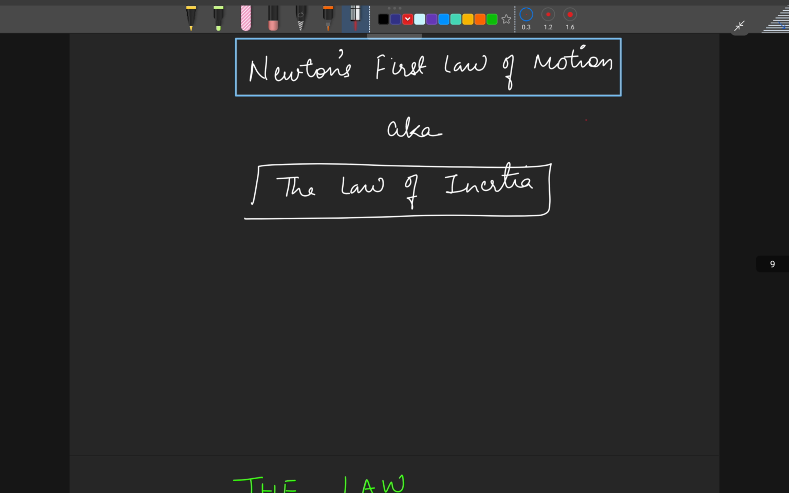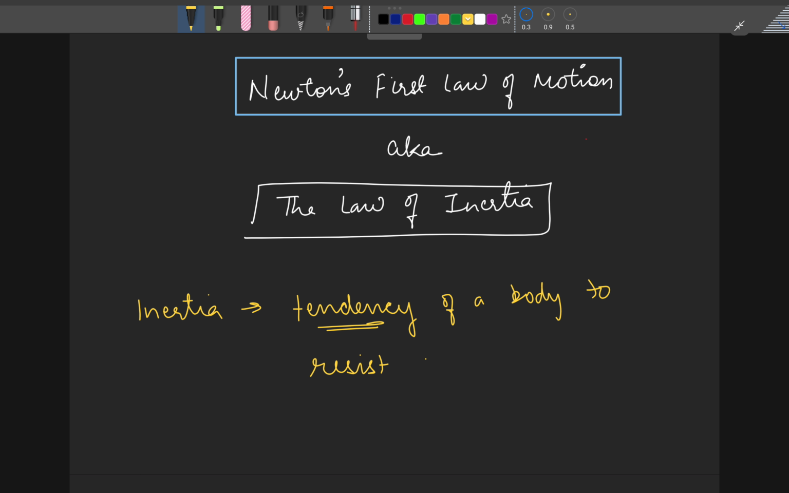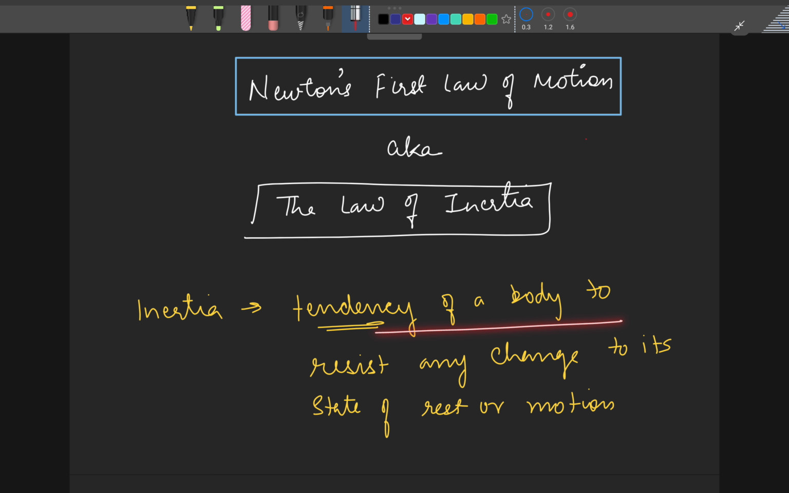Fine. Now, just to have a quick recap, what is inertia? We discussed inertia is nothing but the tendency of the body. It's not a force. Remember, I emphasized it in the last video as well. It's the tendency of a body to resist any change to its state of rest or motion. I hope you remember. Inertia is nothing but the tendency of a body to resist any change to its state of rest or of